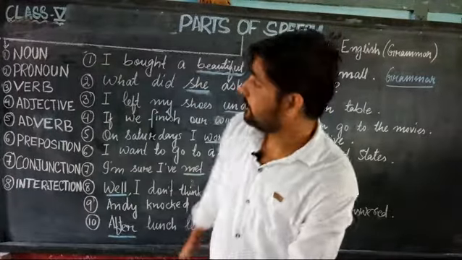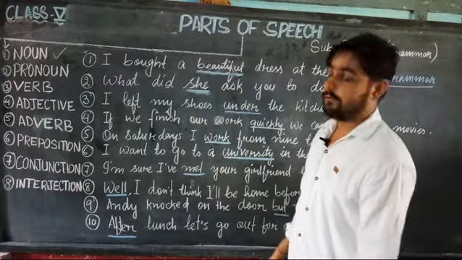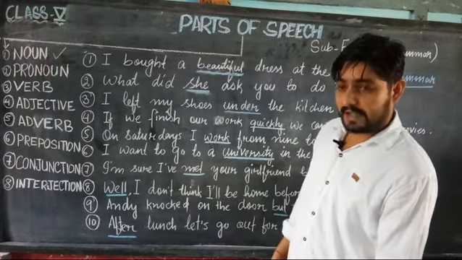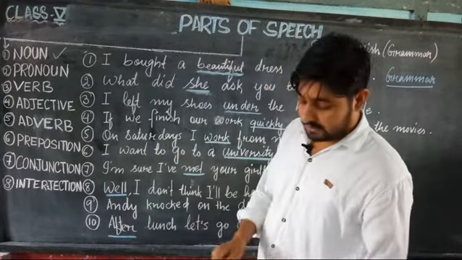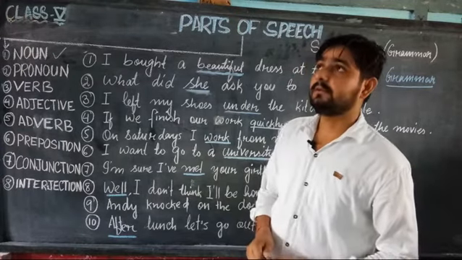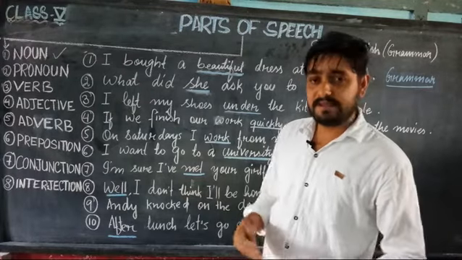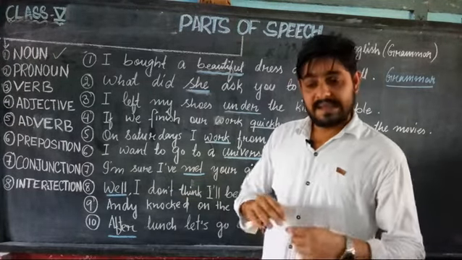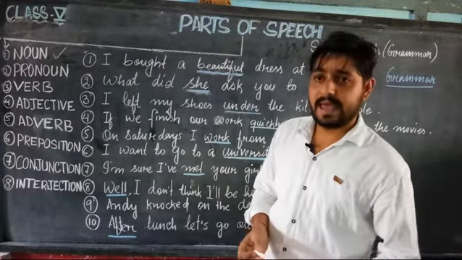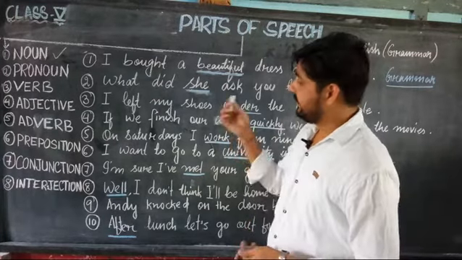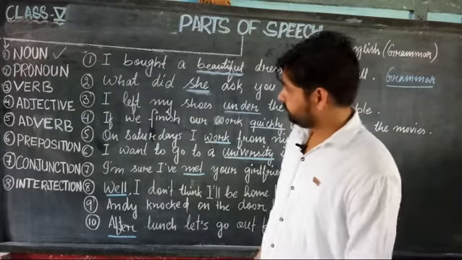First, we have noun. I don't know how many of you have learned about this noun in the previous class, but I would like to tell you that it is the name of anything. Noun is the name of anything, be it person, things, animals, or place, then we call it noun.